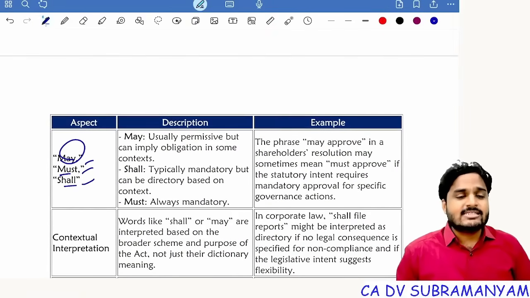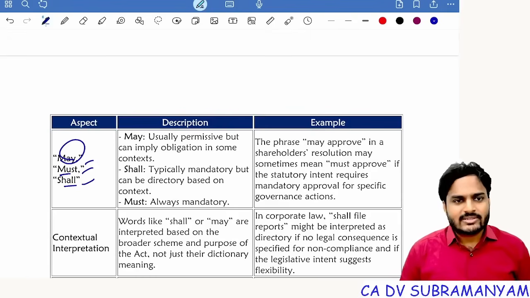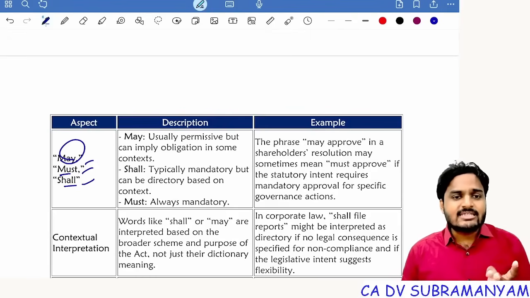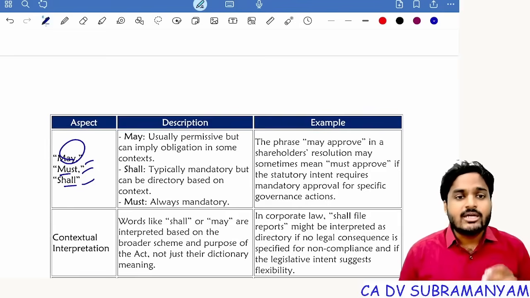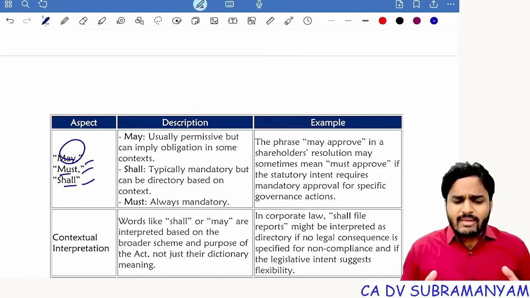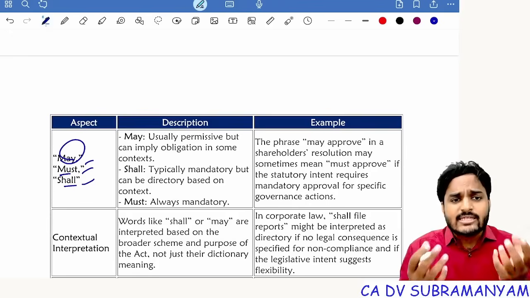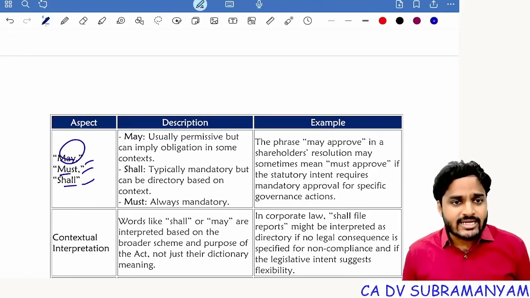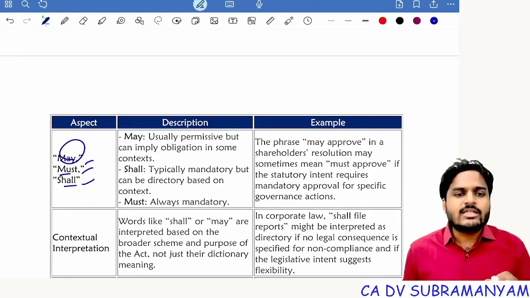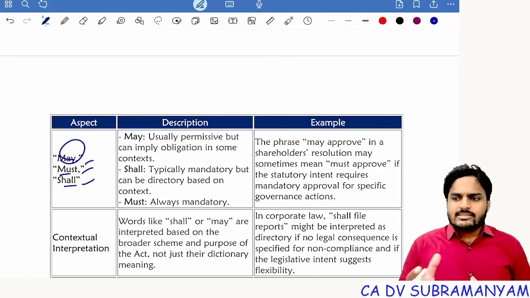But if you take another example, that is, government audit, C&AG. Within 60 days, C&AG shall supplement the audit. There, within 60 days, C&AG has a right to conduct a supplementary audit. There, the word "shall" should be construed as "may". There is no mandatory obligation on C&AG that within 60 days he should call for a supplementary audit. There is no mandatory thing. But if he wants to call for a supplementary audit, he has such a right, and he should exercise that right within 60 days. Getting my point? Same meaning.